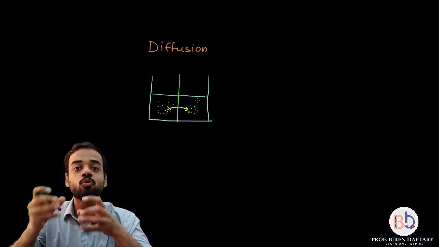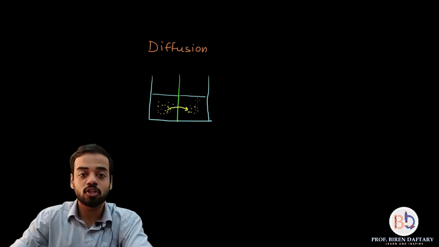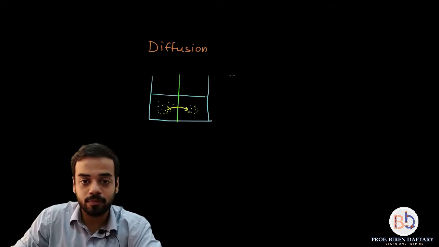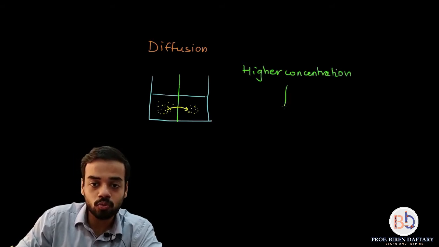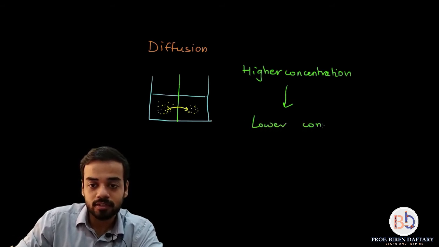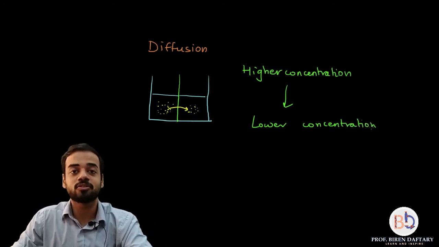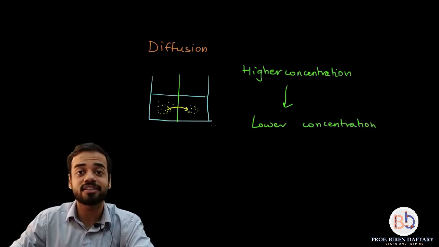Okay, this movement of substances from higher concentration to lower concentration, okay, this is also called as the movement along the concentration gradient.